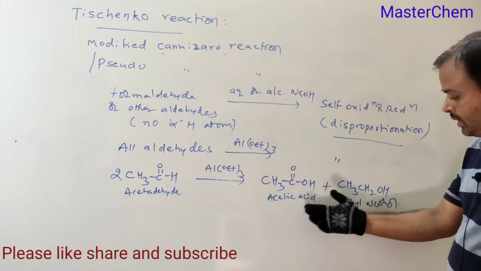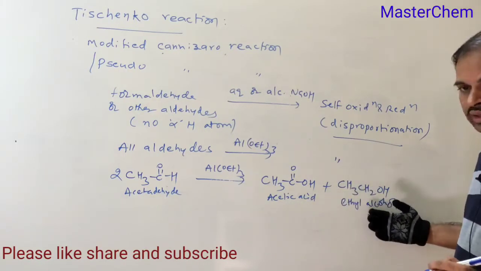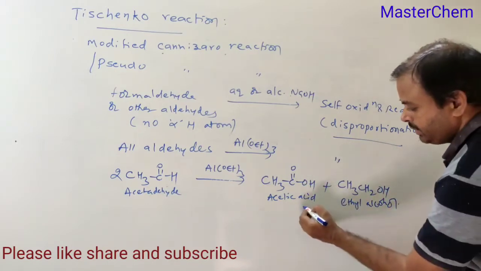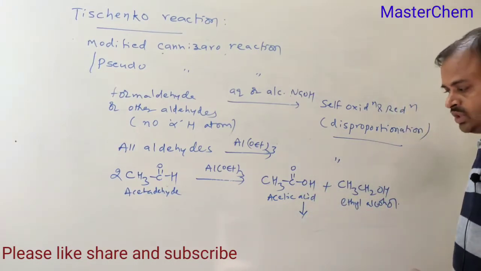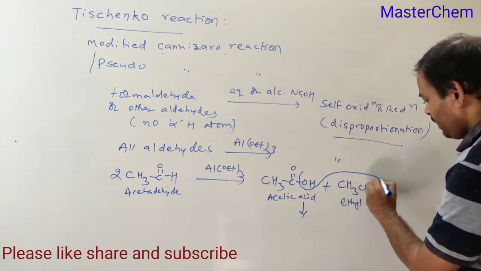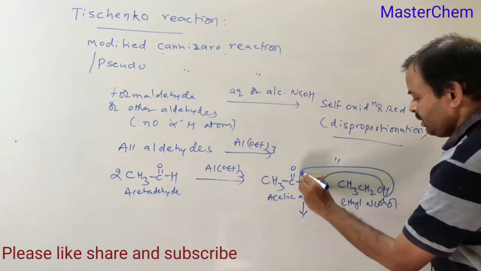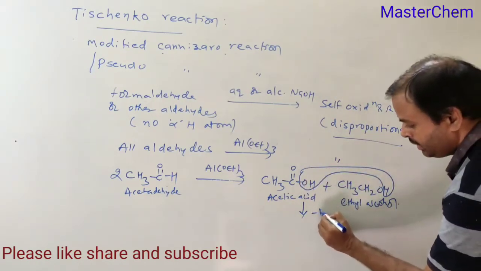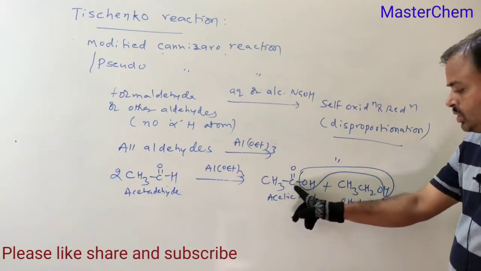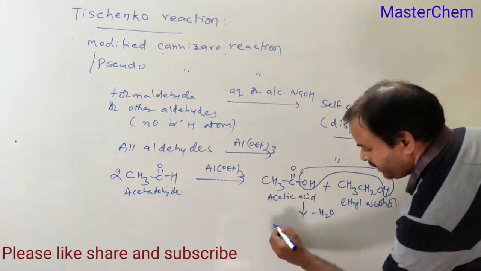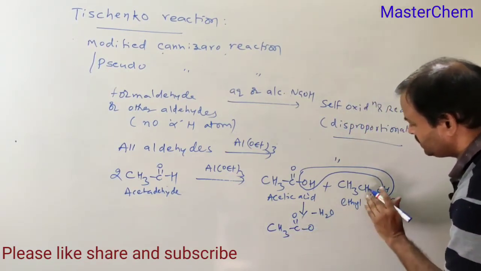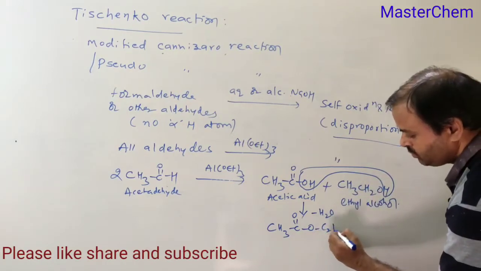We know that whenever acid and alcohol are both there in the reaction mixture, loss of H2O takes place and it converts into an ester. The OH from the acid and the hydrogen from the alcohol are removed as H2O, and the resultant product is CH3COOC2H5, that is CH3CO with CH2CH3, C2H5.